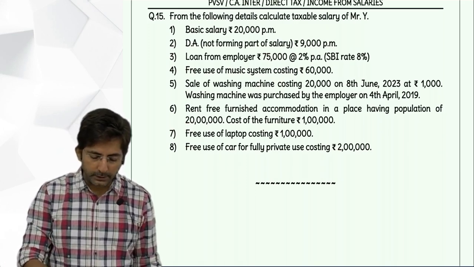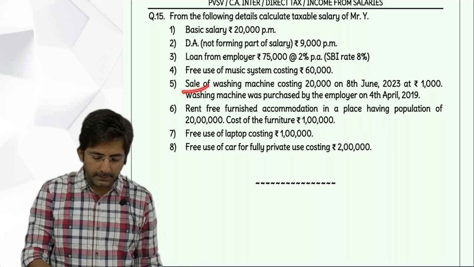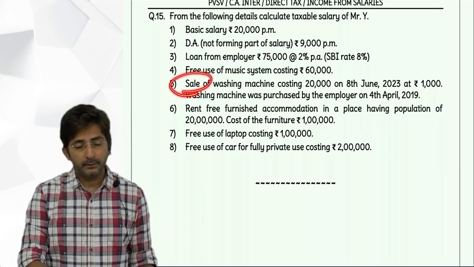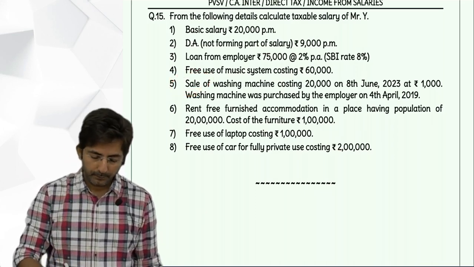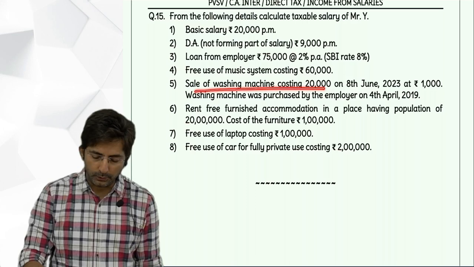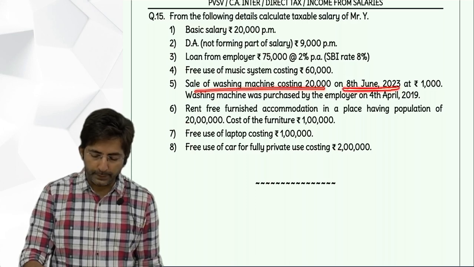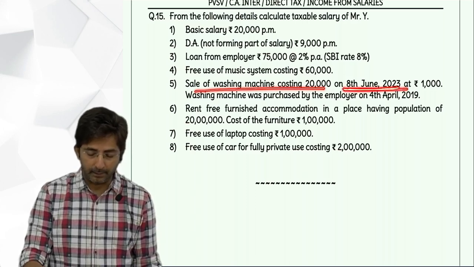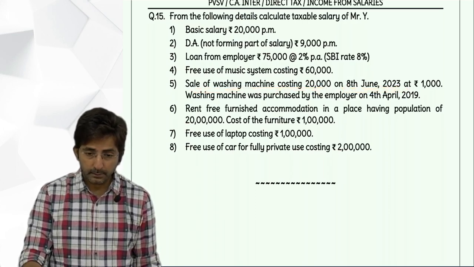Then sale of washing machine. Sale means it is use or transfer. This is a case of transfer. Okay, sale of washing machine costing 20,000 on 8th June 23. This is the date of sale.